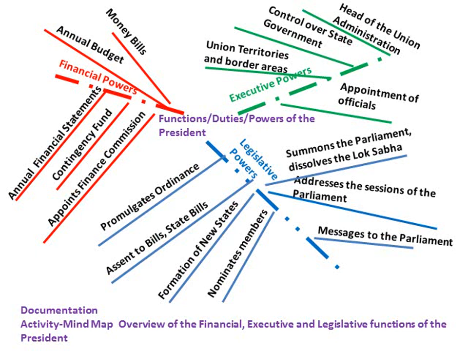If we are seeing any formation of new states, then a bill for the formation of the new states or alteration of areas of the existing states, that cannot be introduced except on the President's recommendation. And finally, the biggest legislative power in the hands of the President is to promulgate the ordinance or pass the ordinance. Now, we've already seen what is an ordinance. It is a temporary law passed by the President when the Parliament is not in session.